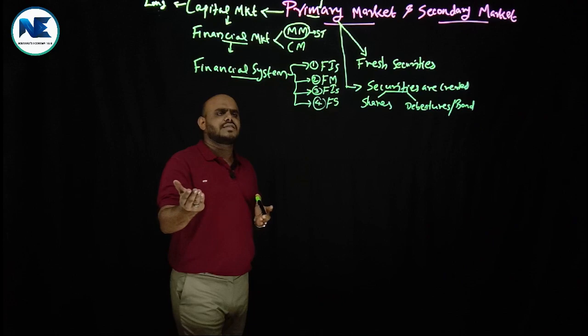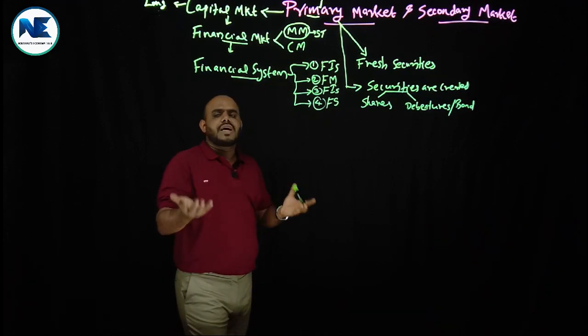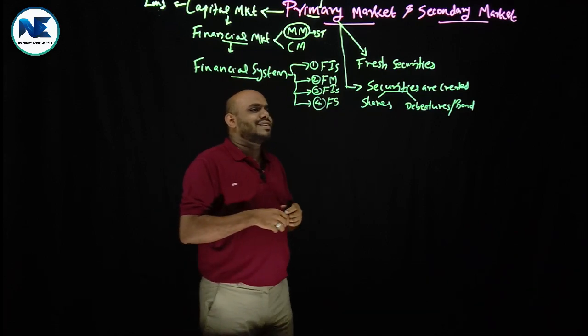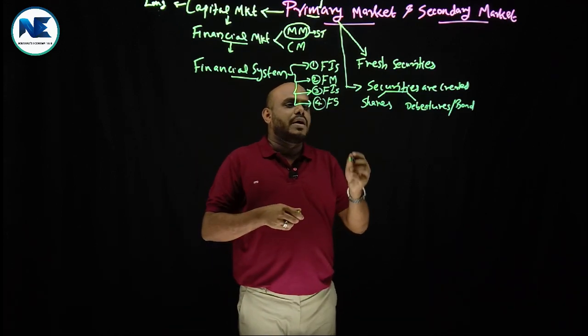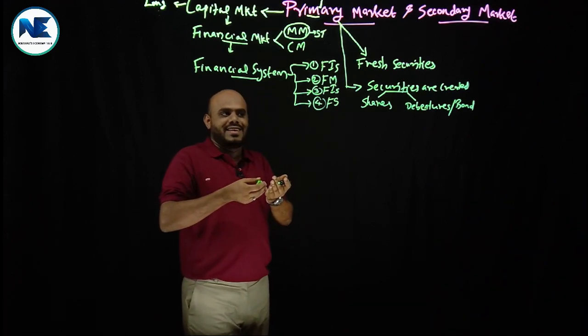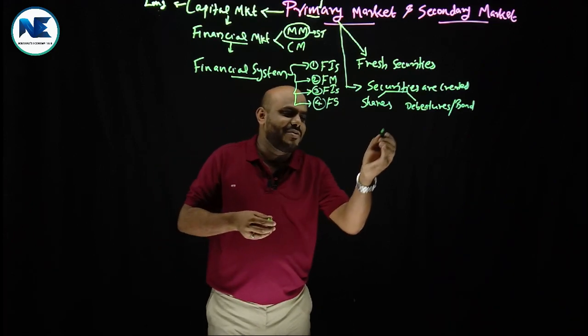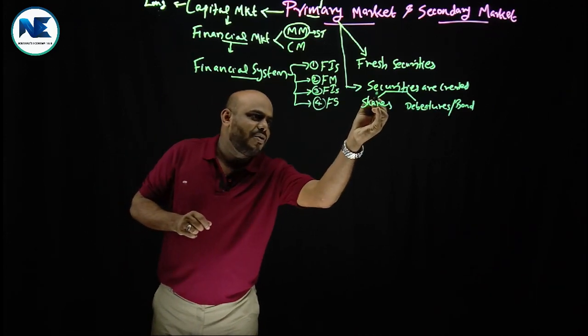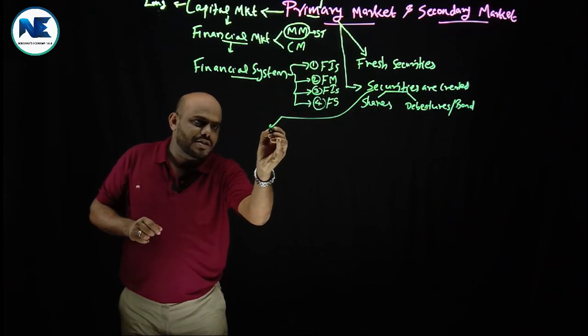Okay, all these things are very clearly discussed in our previous videos. Now, my point is that in the primary market, securities are created. Then how can you explain that point? We can take a simple example of how the securities are created.